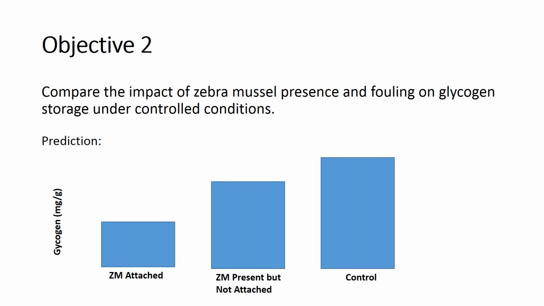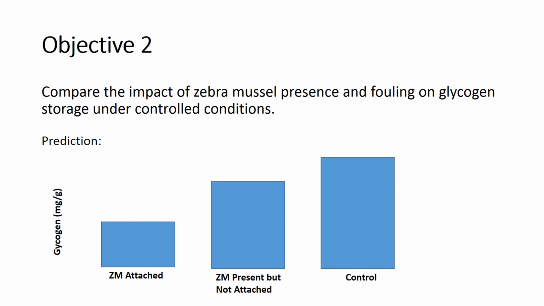Our second objective was to compare the impact of zebra mussel presence and fouling on glycogen storage under control conditions, so through a lab experiment. Our prediction being that our control mussels that had no zebra mussels in the tanks or attached to them would have the highest glycogen, while our zebra mussel attached tanks, this is where we had Unionid mussels and zebra mussels directly attached to their shells in a tank, and we expected them to have the lowest glycogen.